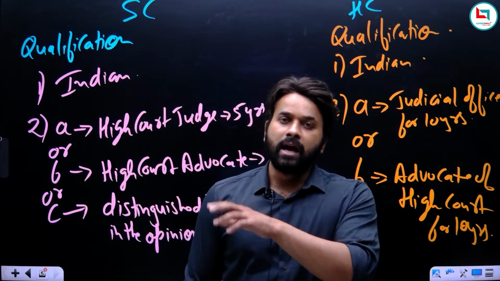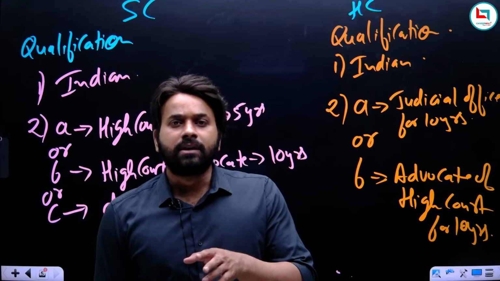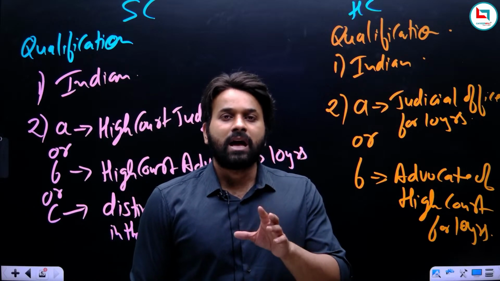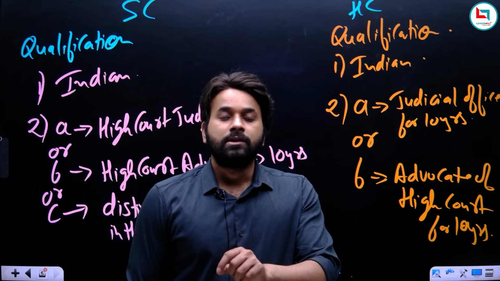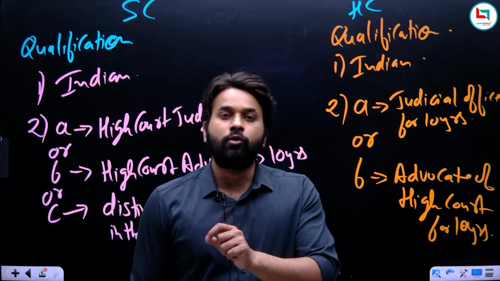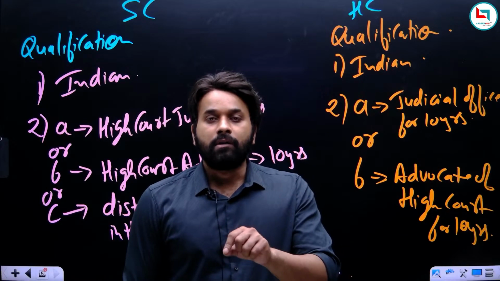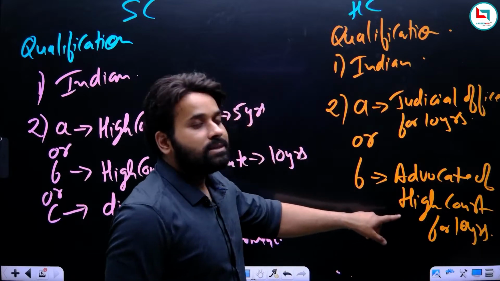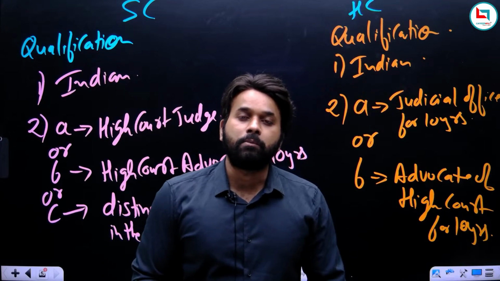at least 10 years in High Court was required, then for High Court, why not at least 10 years in the lower court is required? No. According to Constitution, you must have been an advocate of a High Court for 10 years. They do not want that you should have been an advocate of a lower court for 10 years, at least you should have been an advocate of a high court for 10 years, not the lower court. So in both the cases, at least an advocate of high court is required for becoming a judge of Supreme Court or High Court.